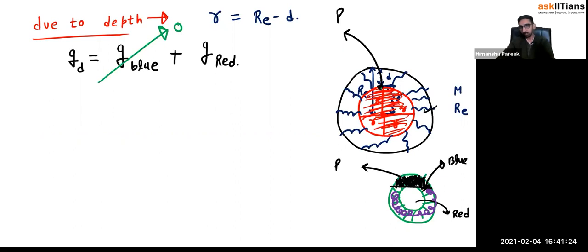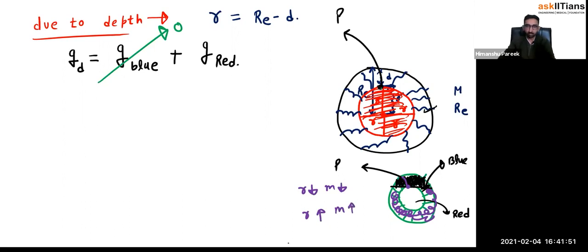So at this point here, where we want to calculate the field, due to this black color mass, this point is very close. Right? So distance is very less, but mass is very less also. And due to this blue color mass, which is a little bit far away, distance is more, but mass is also more.